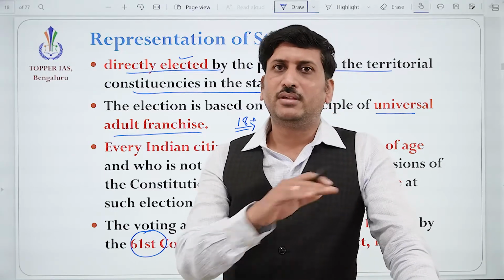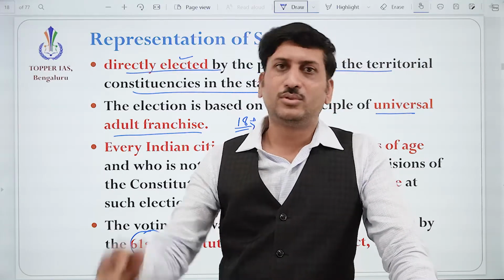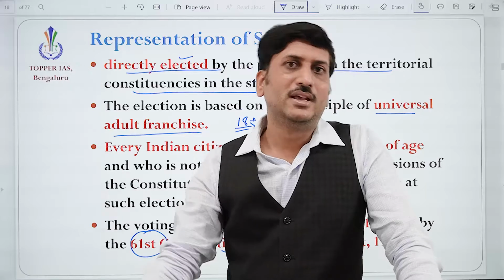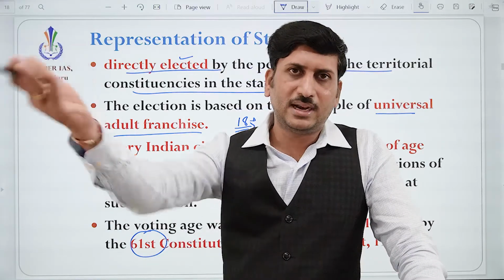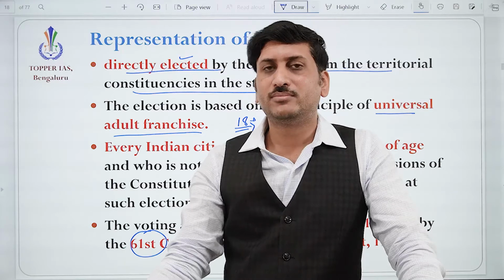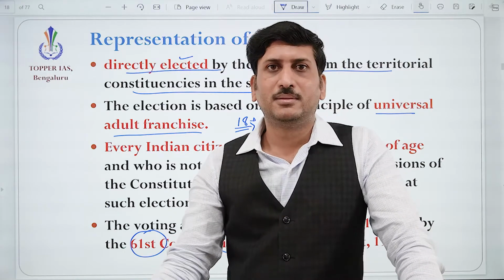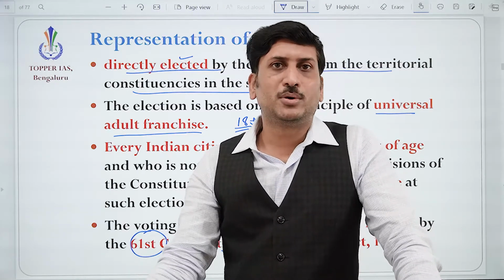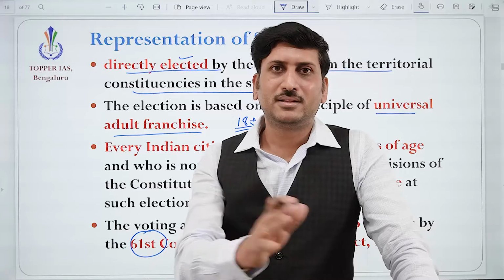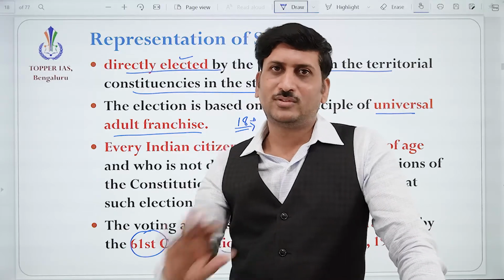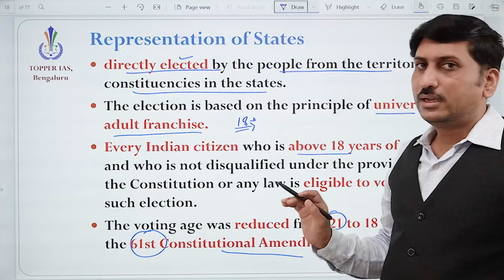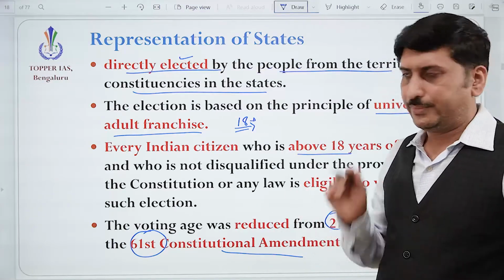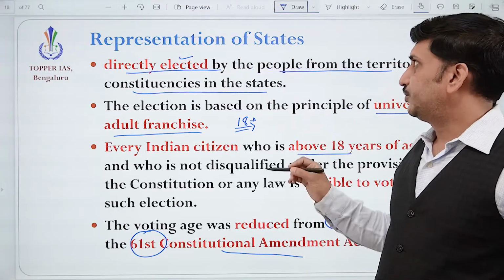So a male can choose his representative and select the government he wants at the age of 18, but he cannot select his spouse at the age of 18. That means man lacks maturity, right? Okay, keep the fun apart. Please understand that the voting age was reduced.